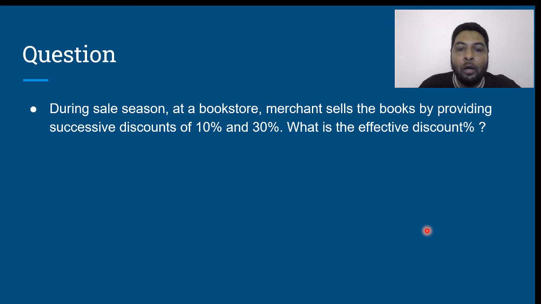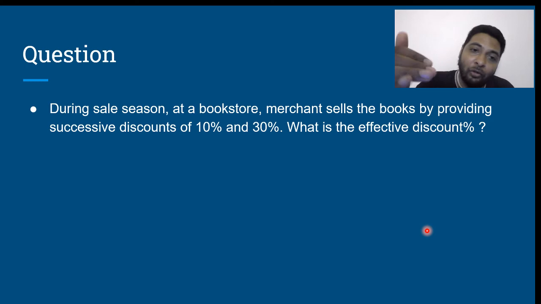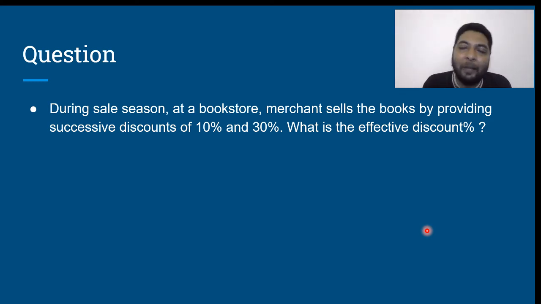No. If you think for a minute, let us say the market price of the article is 100 rupees. The market price is not changing. First, he is giving you a discount of 10%. It becomes 90 rupees. Now, he gives you a discount of 30% on 90 rupees. What is 30% of 90? 10% of 90 is 9, so 30% of 90 is 27 rupees. Therefore, effectively, he has given you a discount of only 37 rupees. That means the discount given is 37%.